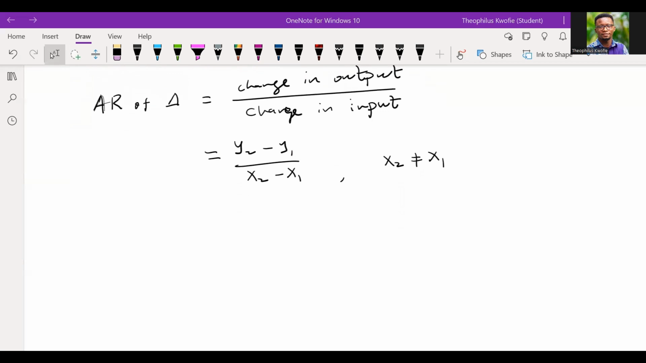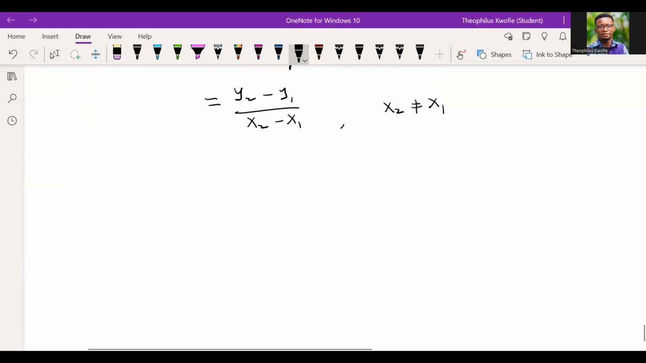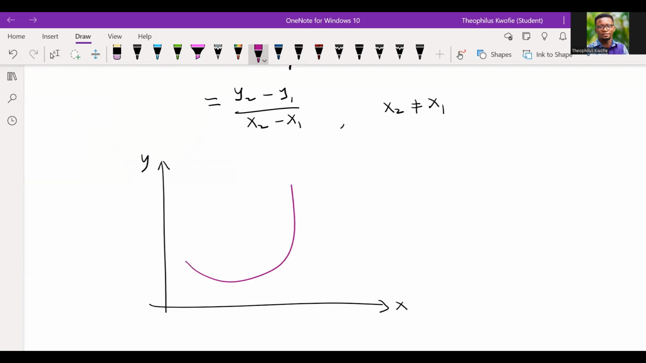Now, suppose I have such a graph. So let me draw a nice graph like this. Let me call this x, my input, and y, my output. If I have a curve like this, then there's a line that passes through such a curve. Let me call this point F and this point G. If this is my x1, then at this point, I call this point my x2.